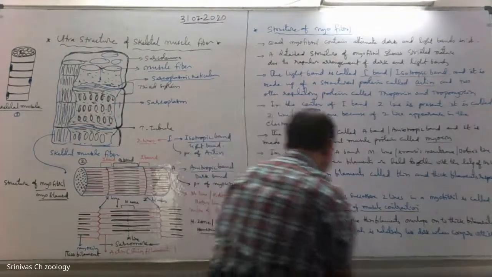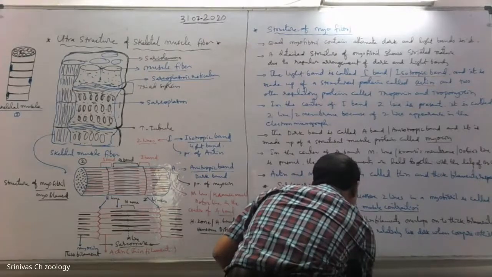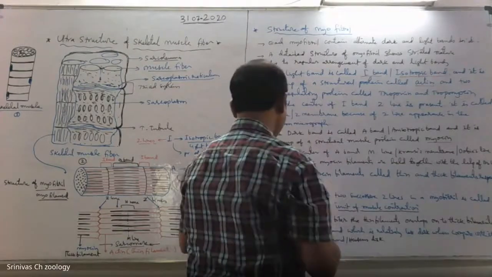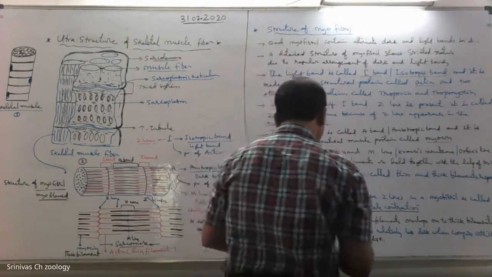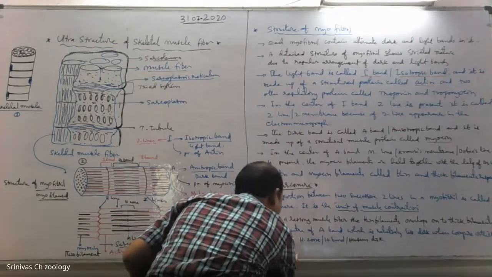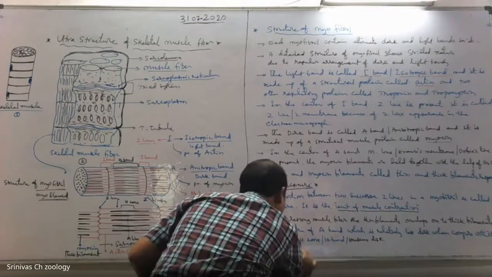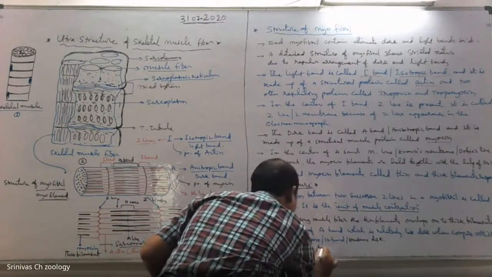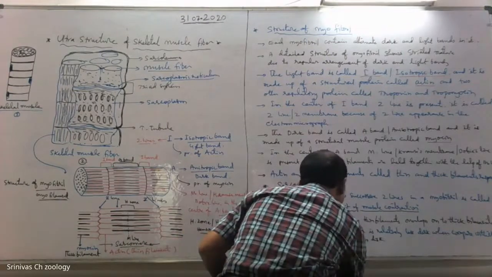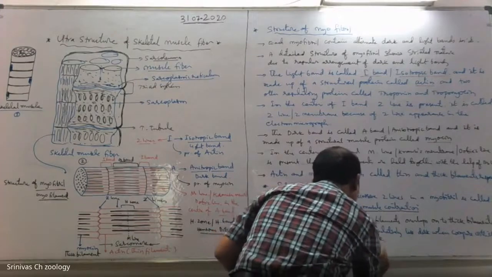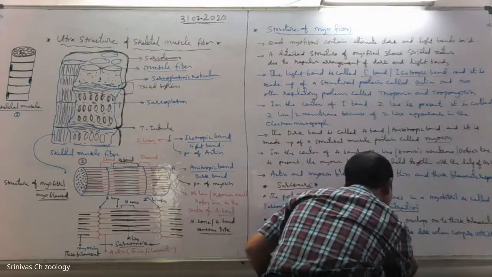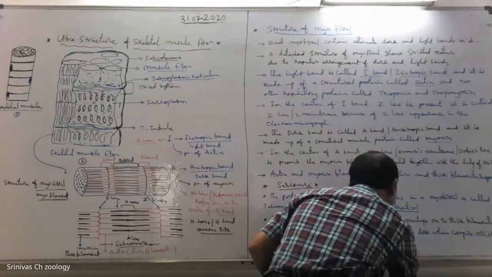It is also known as Hensen's disk. The H zone, or H band, is less dark because it is without thin filaments, or actin filaments.